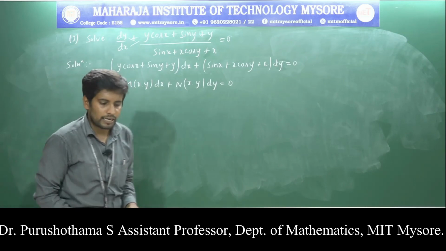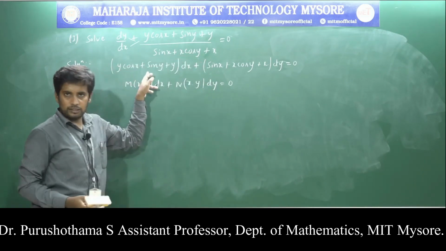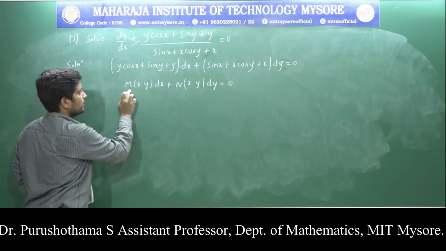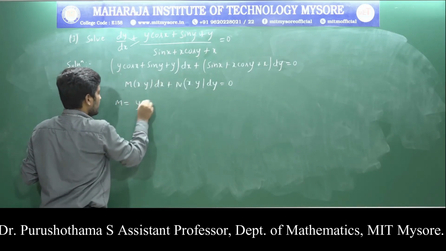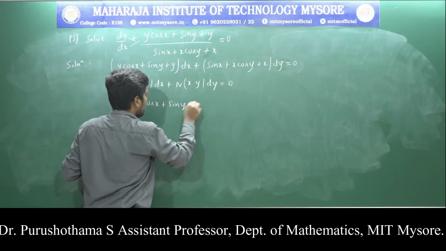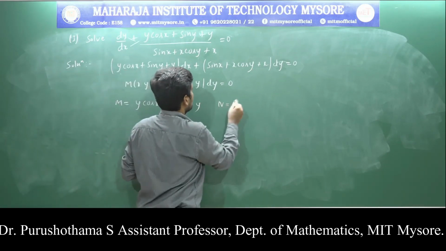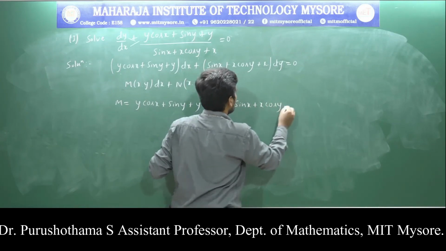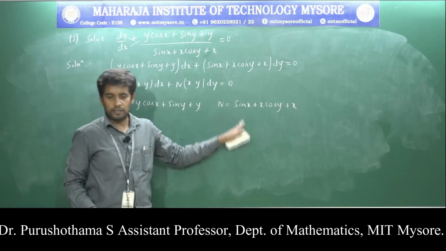Just comparing the standard form with the given equation, the dx coefficient is M, therefore M equals y cos x plus sin y plus y, and N equals sin x plus x cos y plus x.